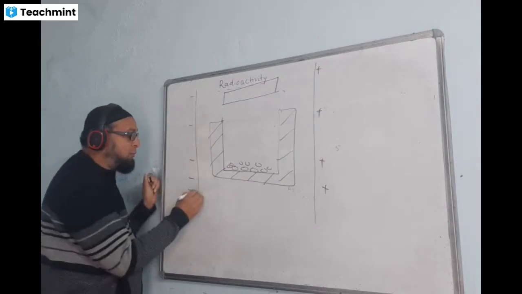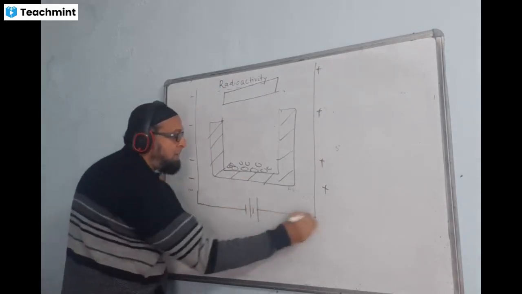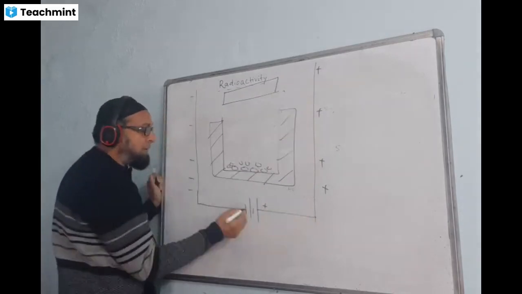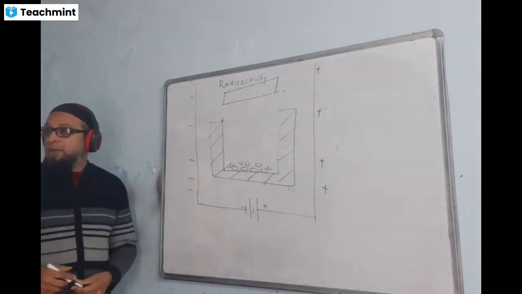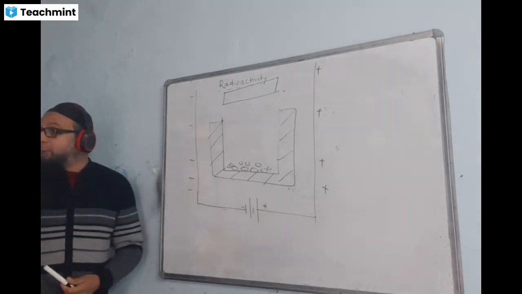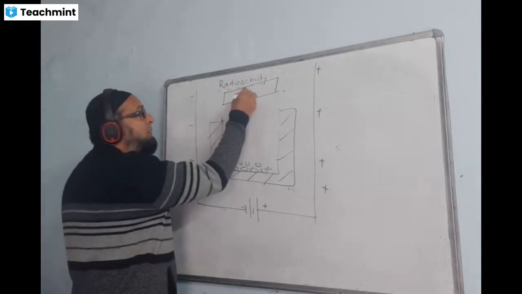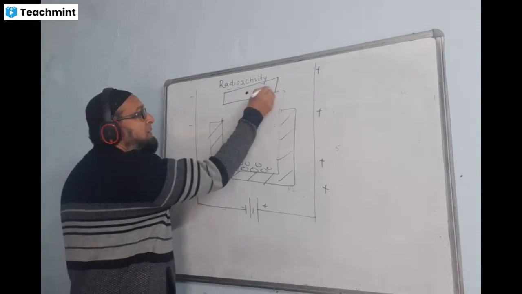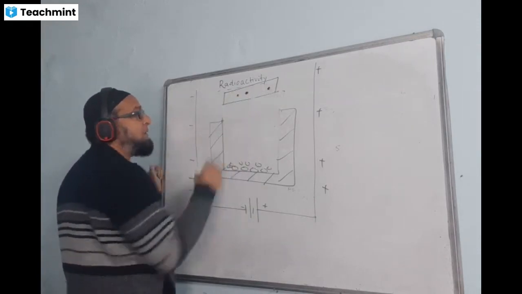He took two plates and connected them this way, like this side is positive, this plate will become positive, this is the negative side, this plate is negative. And this time he saw only 3 distinct spots. One spot was exactly at the center of the plate, one was this side, and one was this side, like this.